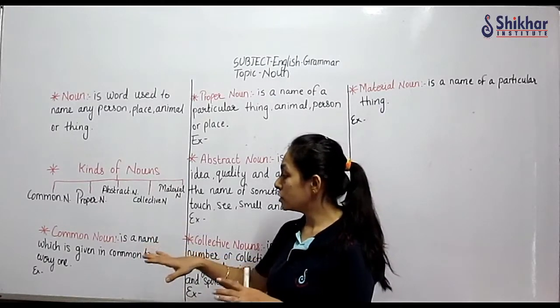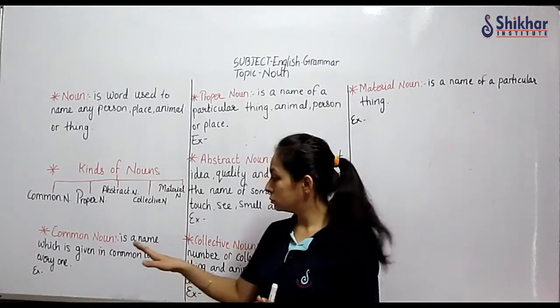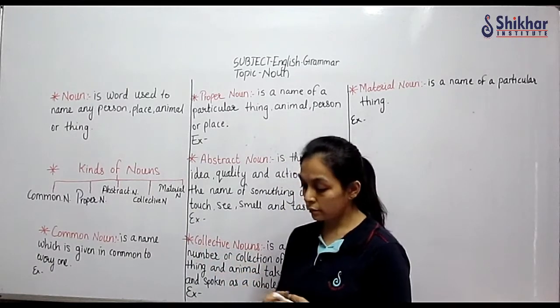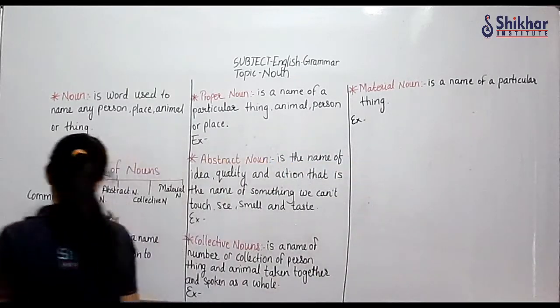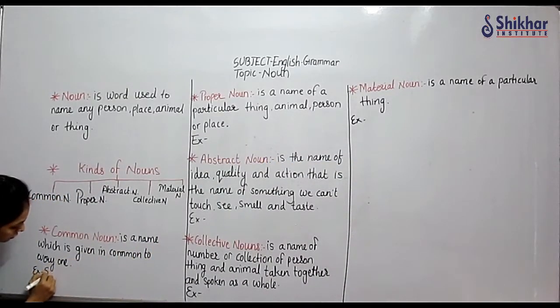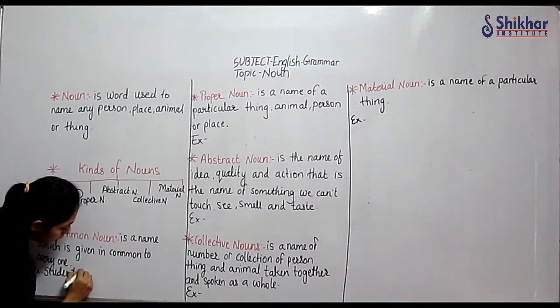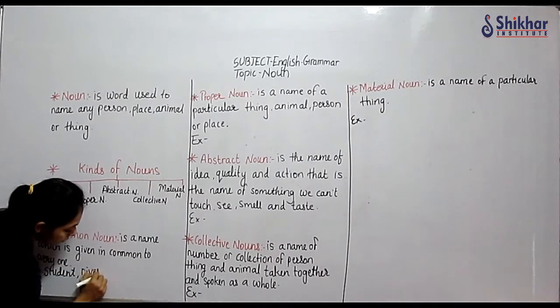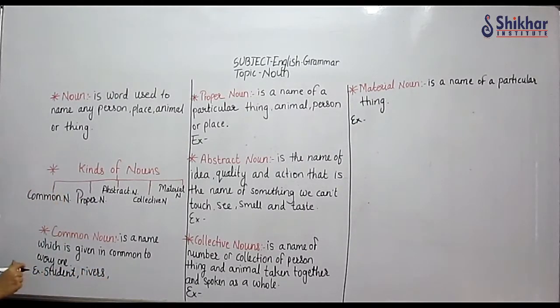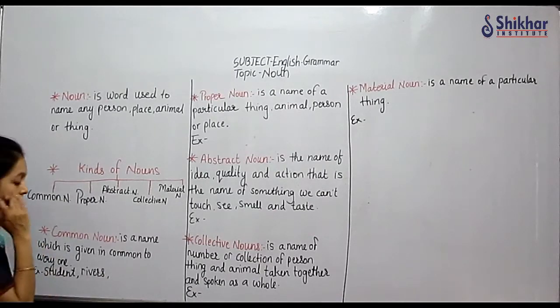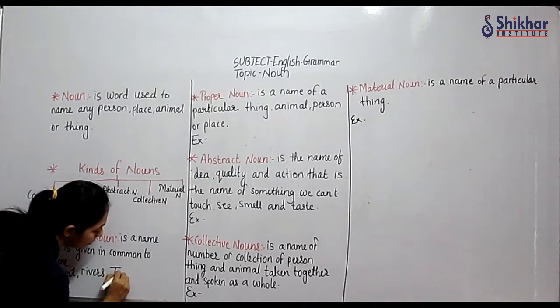Common noun is a name which is given in common to everyone. Like if I say common noun, say students. So many students are there. So student, common noun. Rivers, right? So that is a common noun. We said teacher is a common noun.